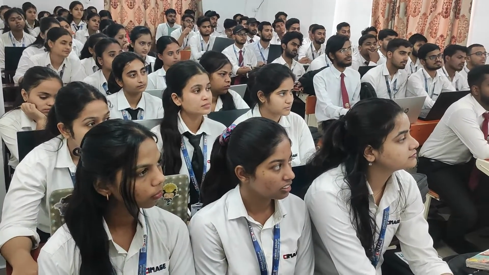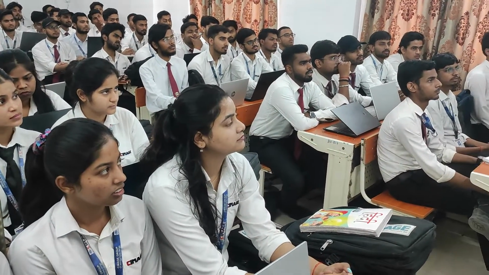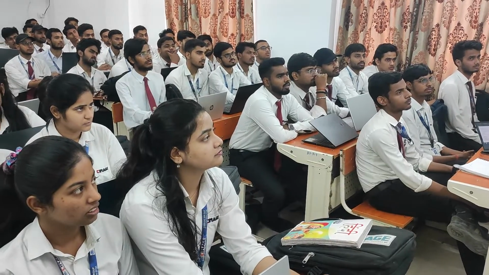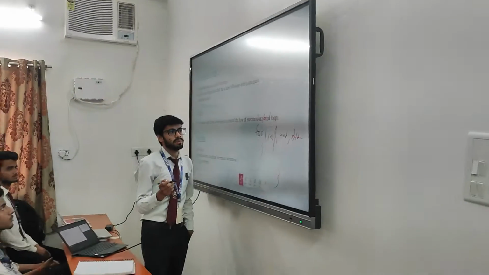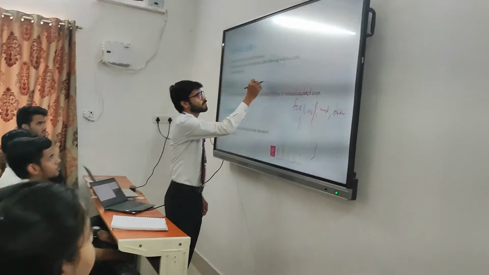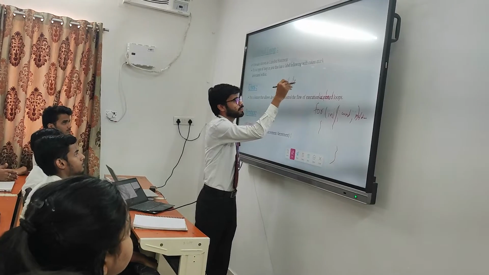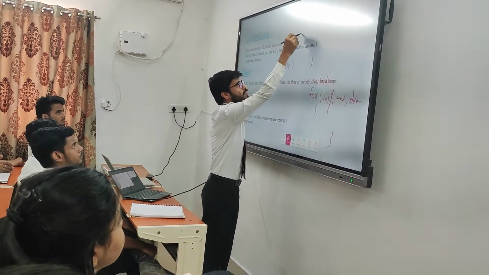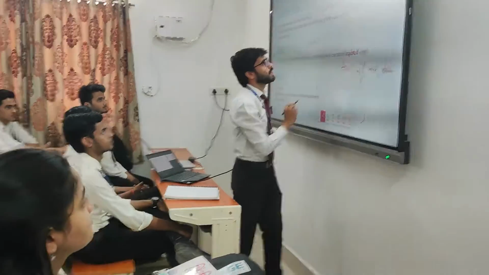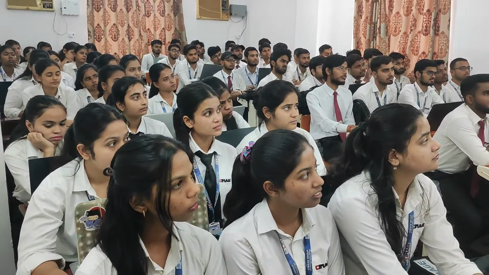So for a label loop, we have to assign the label before the for loop, followed by the colon. The colon is very important. Similarly, if we give the label to the while loop, this is the initialization, while condition, the body of the while loop. Before while, we have to give the label. Okay, is it clear to all?